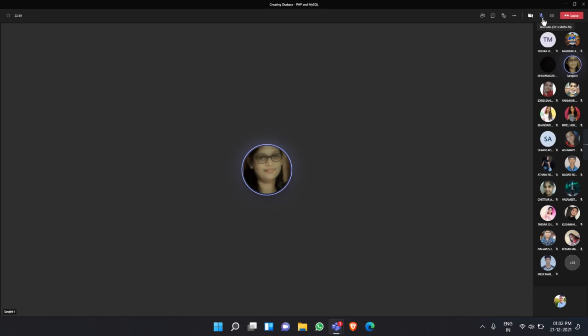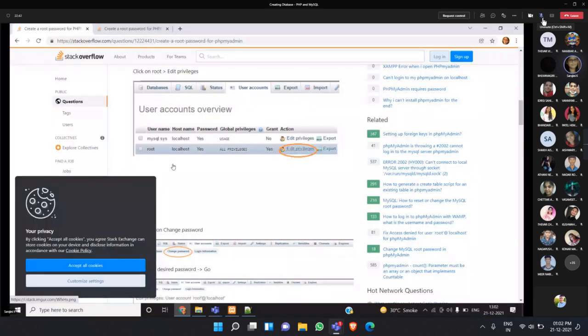Students, listen here. Now can you see my screen? Yes ma'am. Now I'm in user accounts. Okay, look here: root, and in the root you have to go to edit privileges. You should not go to the privileges of any other account. Root is a default username. So for root, you have to click edit privileges. Please let me know, are you getting the option edit privileges? Yes ma'am. We are having root 3.